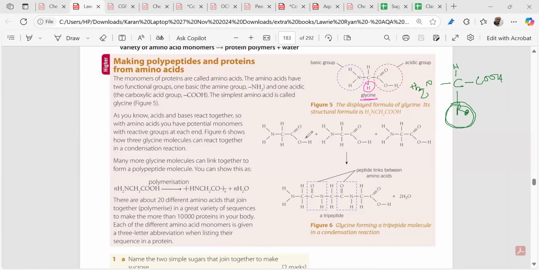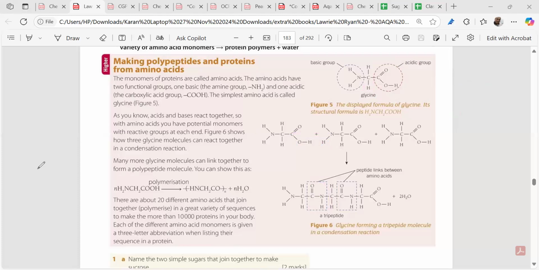The same thing happens over here. The OH group and the H group will be eliminated, forming H2O. And where does the bond form? The bond will be forming in this direction, between C and N. This bond, and we're getting an amide bond. So a protein is also called a polyamide.